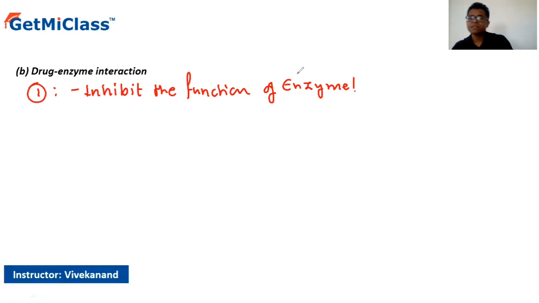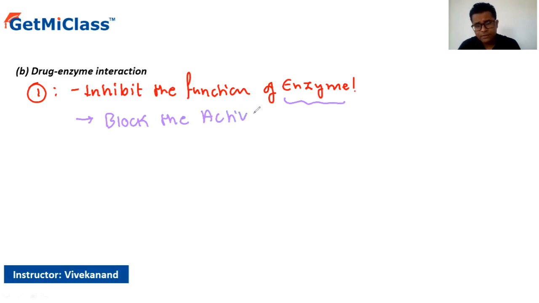How does this drug inhibit? It usually inhibits the function of enzyme by blocking the active sites.